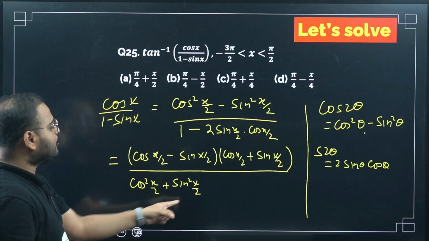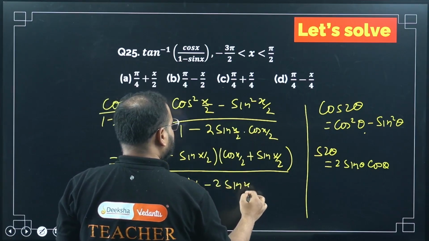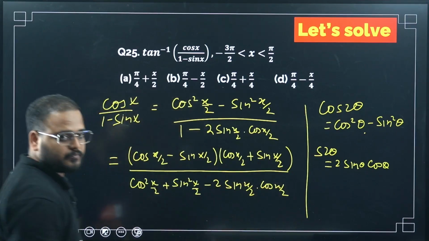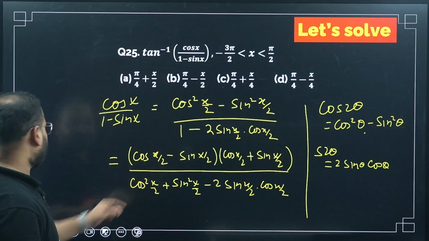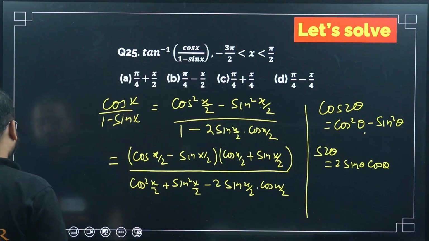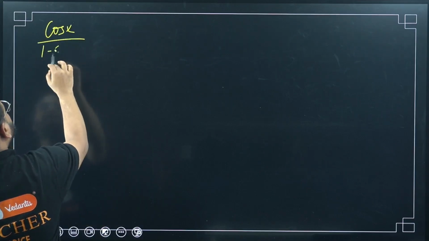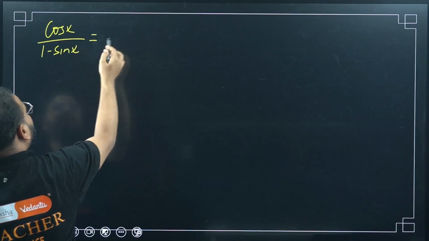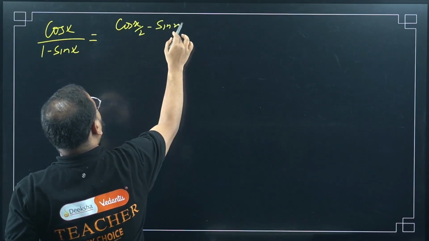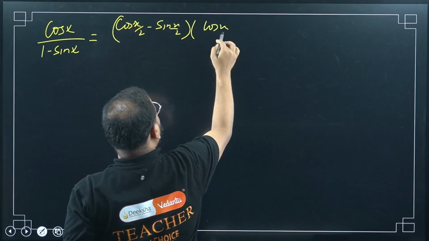So cos square x by 2 plus sin square x by 2 is 1 minus 2 sin x by 2 cos x by 2. Yes or no? Yes or no, right? So I can write again next step. This is the same thing, cos x upon 1 minus sin x. So cos x upon 1 minus sin x continues to be simplified as cos of x by 2 minus sin of x by 2 times cos of x by 2,